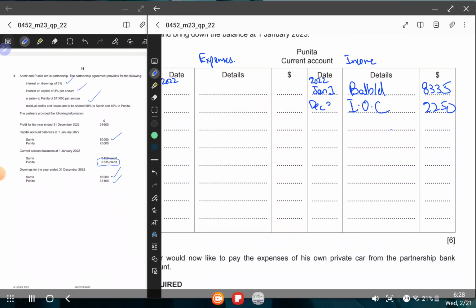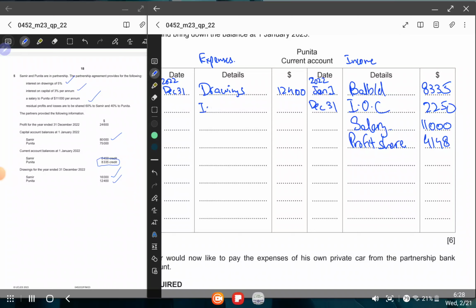December 31st actually. Then we have salary because Punita is also getting a salary which is 11,000. Then we have share of profit. So Punita got a share of profit of 4148. All right. Now over here we have to see whatever she is taking from the business, whatever are her expenses and all. So look, we also add drawings because this is something she has to return back to the business one day. So whatever she is returning back, we have to write it over here.